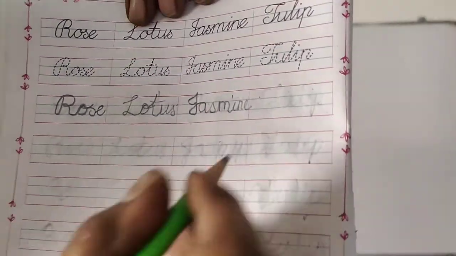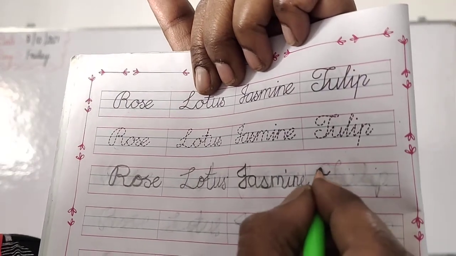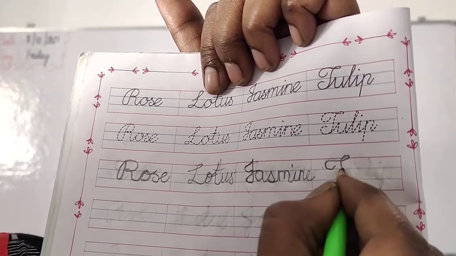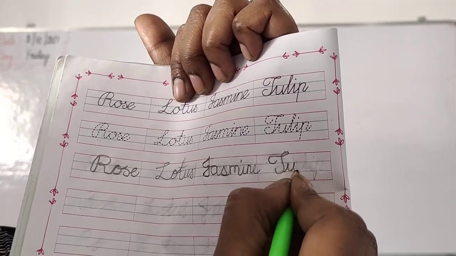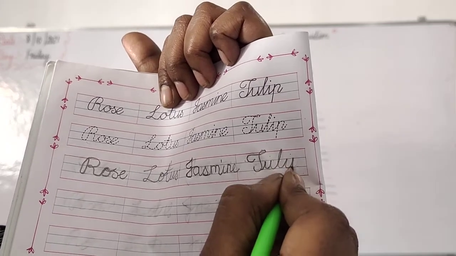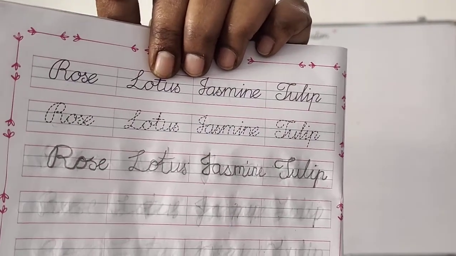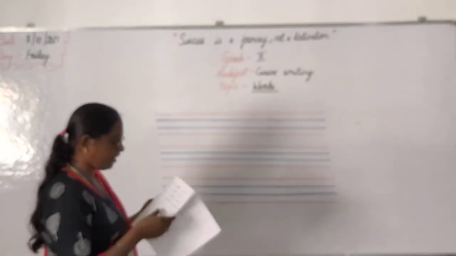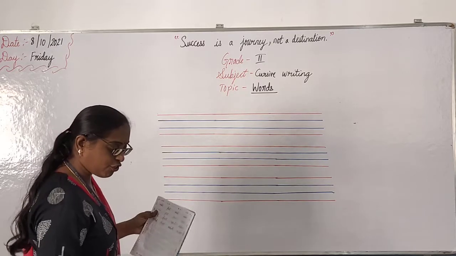Next is tulip. This is T. How will you write the capital T in cursive? See, like this. Like this. Then U, L, I, then P, like this. Tulip. Okay? Yes. See, I will show on the board also, children. Look at it carefully. Look at the board very carefully. Once again, I will show you.